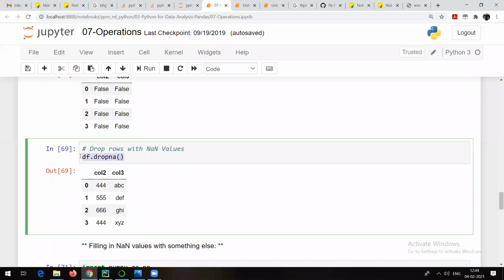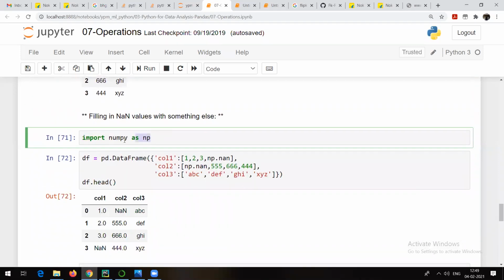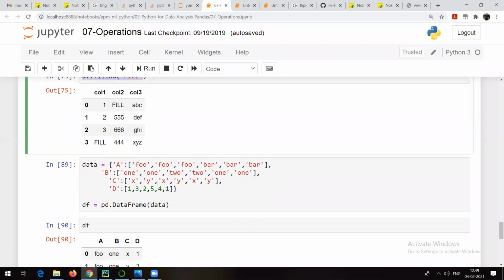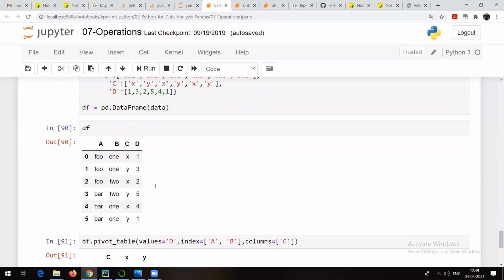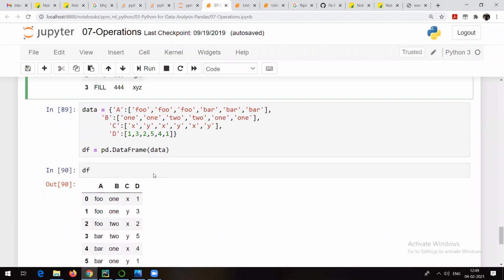I think we talked about dropna already. It is going to drop the rows where there are NA values. Filling NA also we talked about. Here there is one more example shown, df.fillna. This one we already talked about, this one we have already seen.